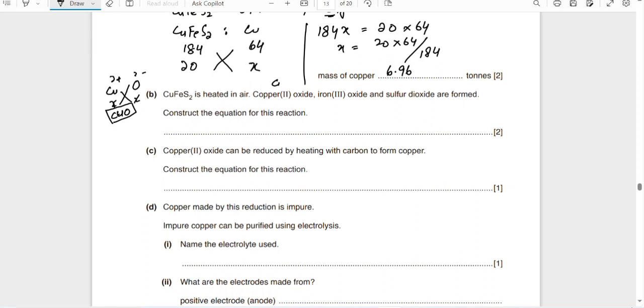And the iron oxide, iron plus 3. So what is the iron? Fe plus 3, and oxygen has minus 2. A 2 to 3 ratio, so you get Fe2O3.